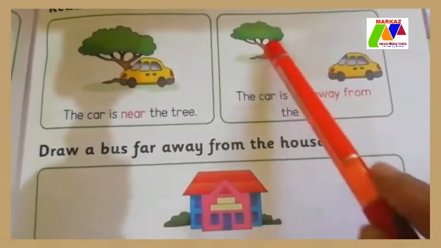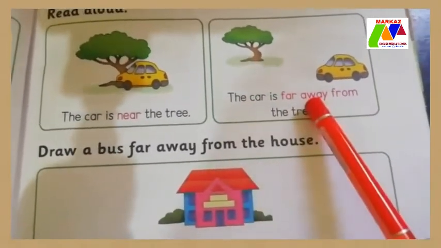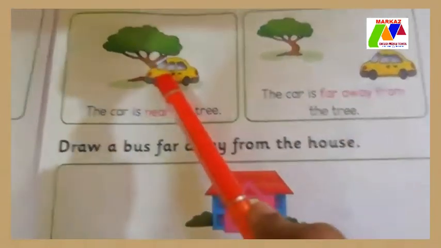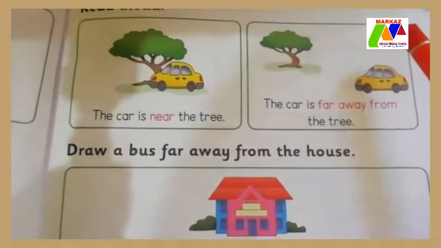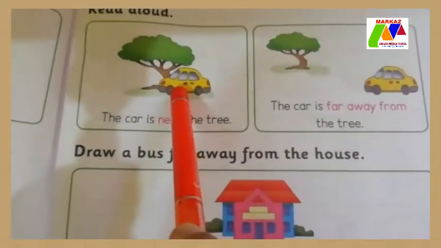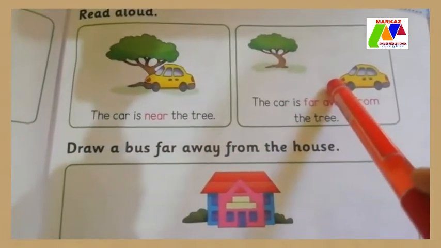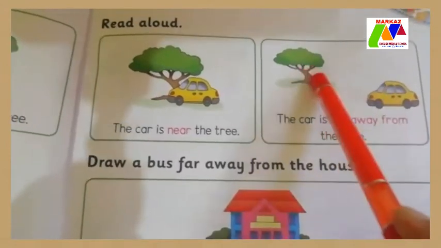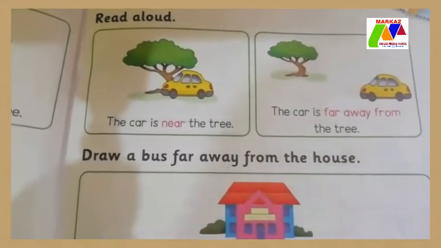This is near the tree and this is far away from the tree. This picture shows the position word near and this picture shows the position word far.